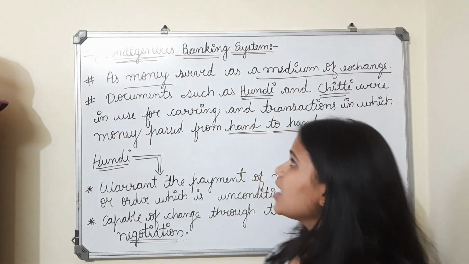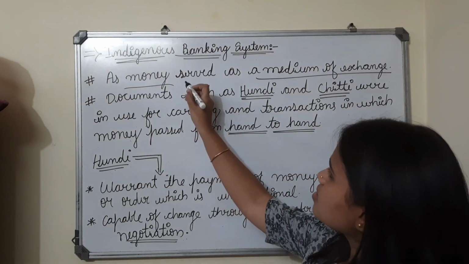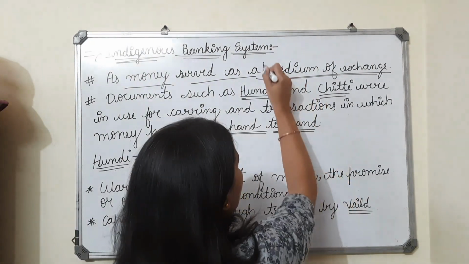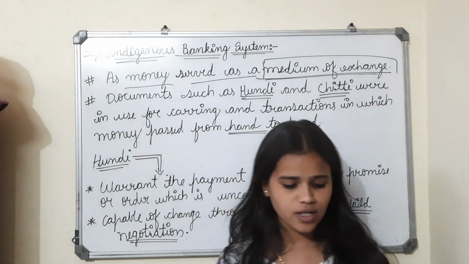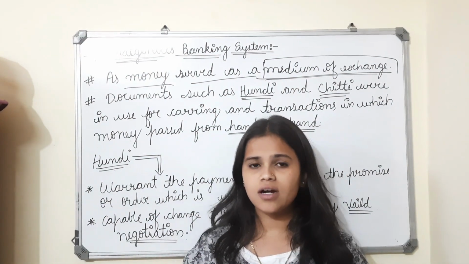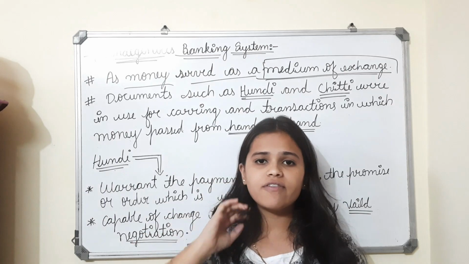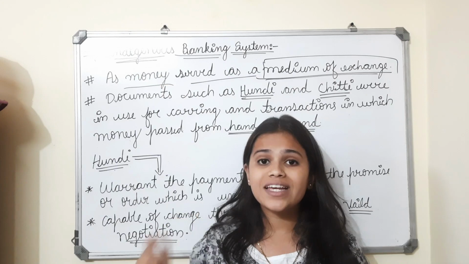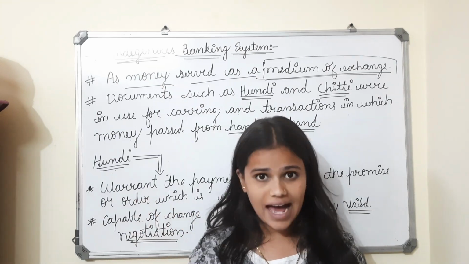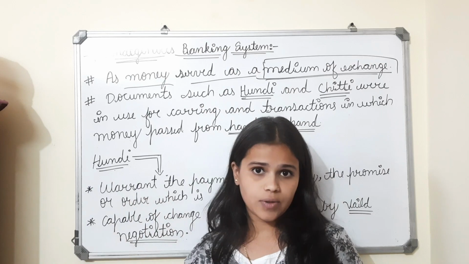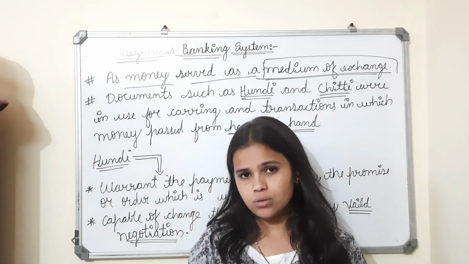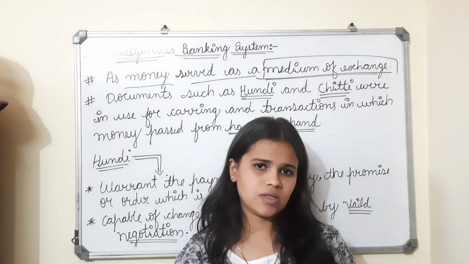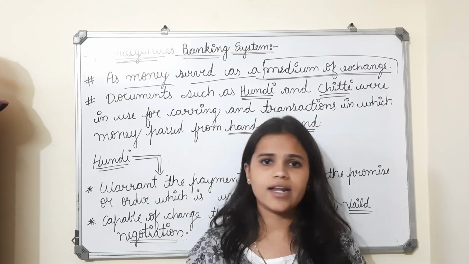So see the first point, that is money served as a medium of exchange. What is this medium of exchange? Medium of exchange is something which you exchange with somebody for some reason. What you will exchange is money or cash, which we exchange with another person. For example, imagine that I want to buy clothes. If I want to buy clothes, then I will go to the shop.